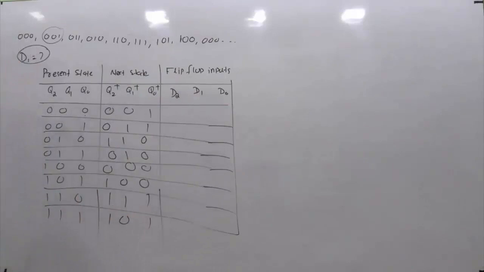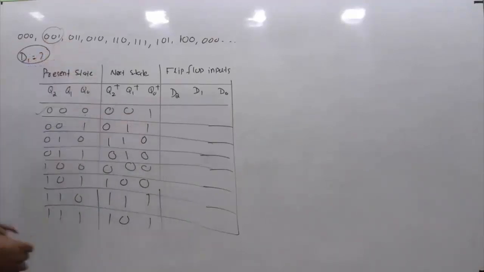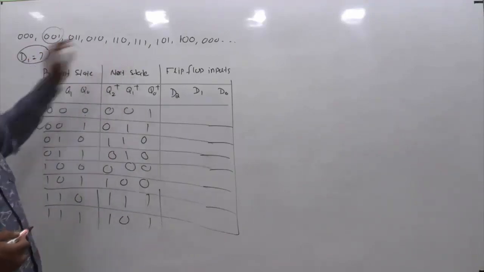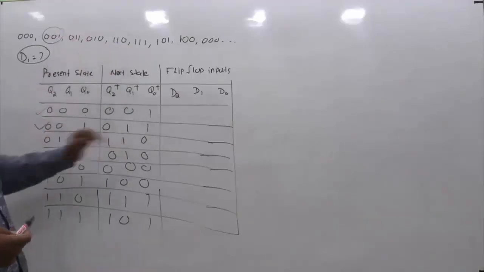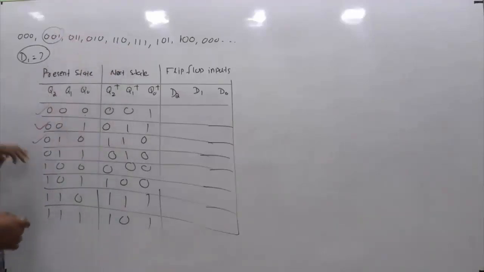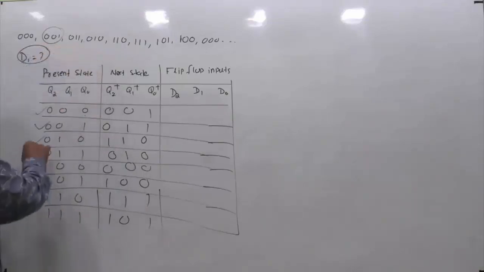Very simple. So from 0, 0, 0, I reach 0, 0, 1. You understood this. From 0, 0, 1, I should go to 0, 1, 1, so I have written here 0, 1, 1. Next, from 0, 1, 0, where should it go? Referring here, from 0, 1, 0 it is going to 1, 1, 0, so I am writing 1, 1, 0. Next, from 0, 1, 1, it is going to 0, 1, 0. This is also clear.